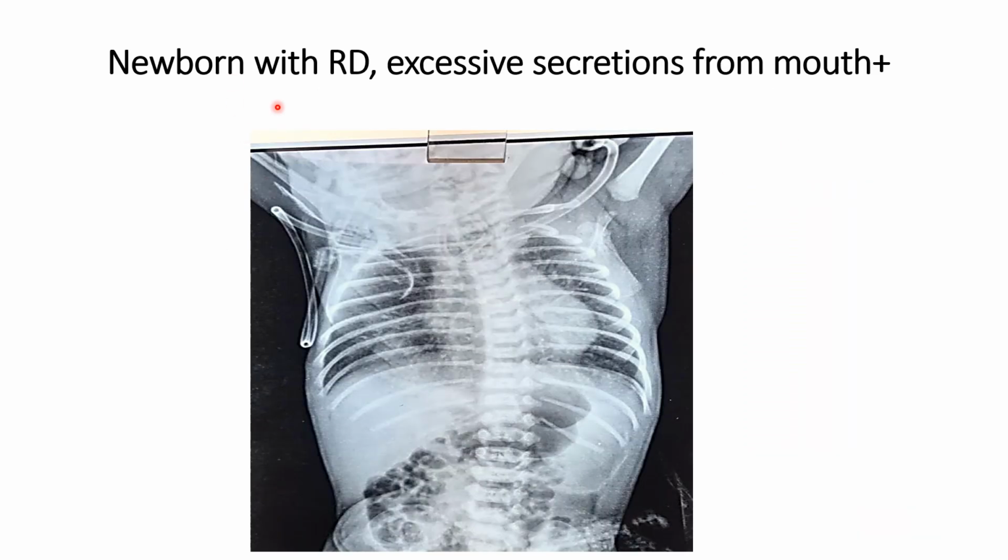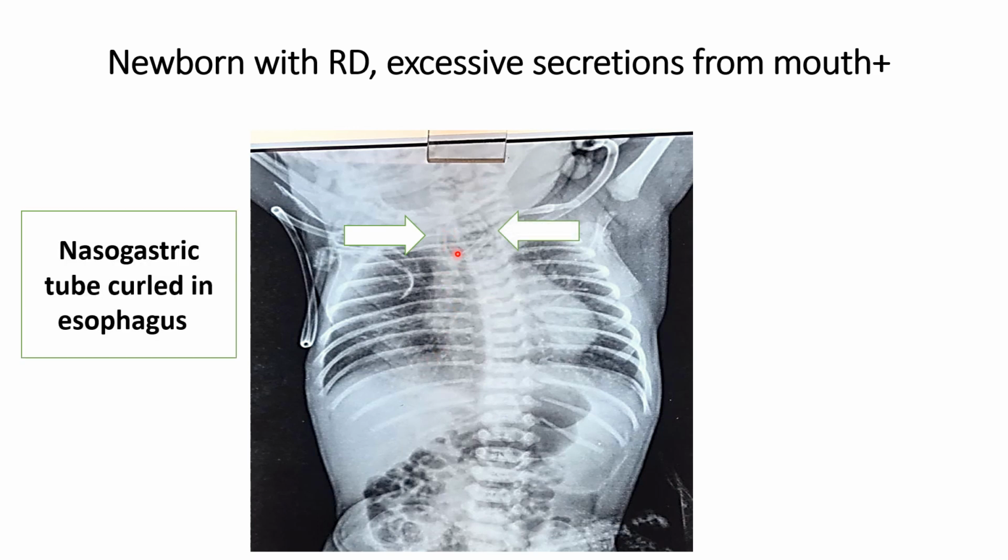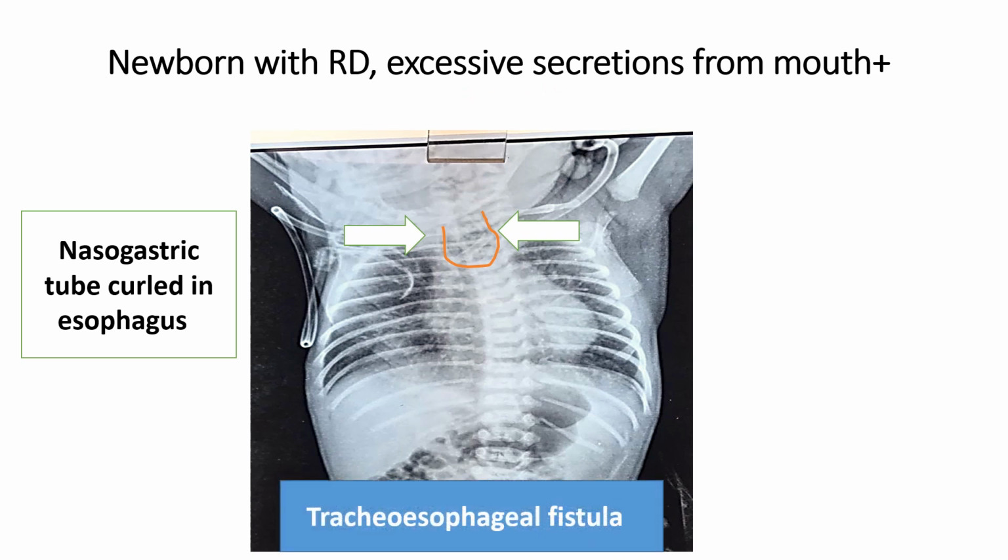In the history part, whenever they mention that the newborn has respiratory distress, changes of pneumonia can be present in the X-ray, and there are excessive secretions from the mouth and drooling after feeds, then you should suspect tracheoesophageal fistula. Here in this X-ray, you can see this is a nasogastric feeding tube which is curled over here. So this is a characteristic radiological finding, and this history is characteristic of tracheoesophageal fistula.